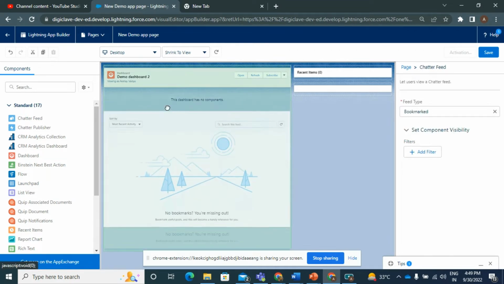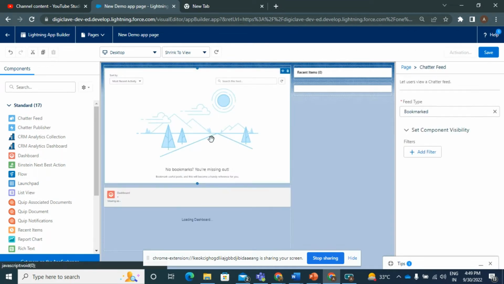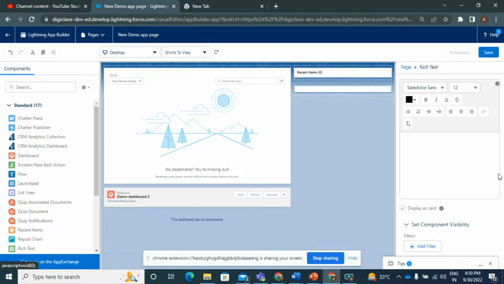So these are what I'm selecting. Just select according to the business requirement. I'm selecting some standard components from the standard list. So I just use this, like I use rich text. This is my demo app page.